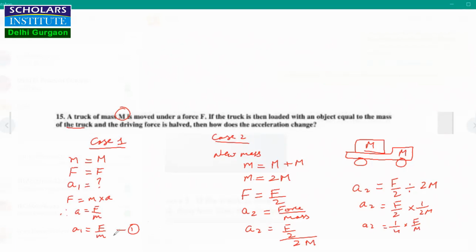F by M is already what we have found as A1. So A2 will be equal to 1 by 4 A1, which means that the acceleration has become 1/4 of the original. So the new acceleration is 1/4 of the original acceleration. This is how the acceleration is changing.